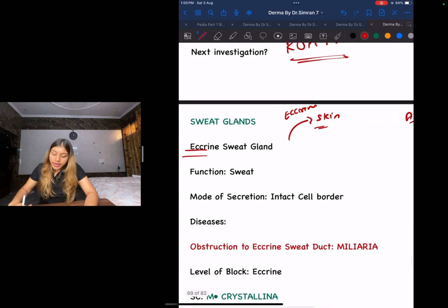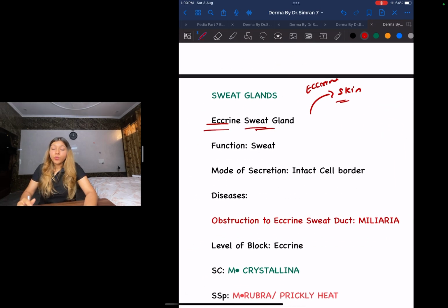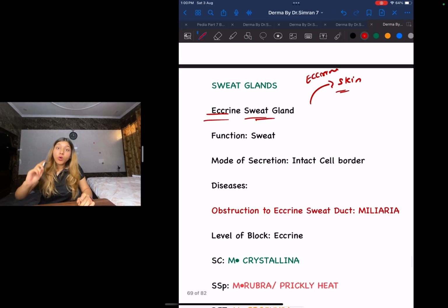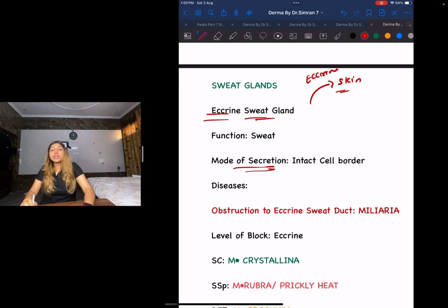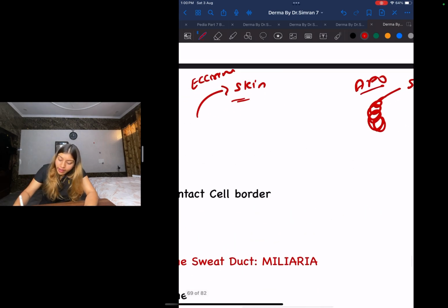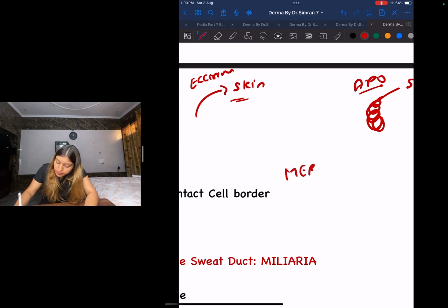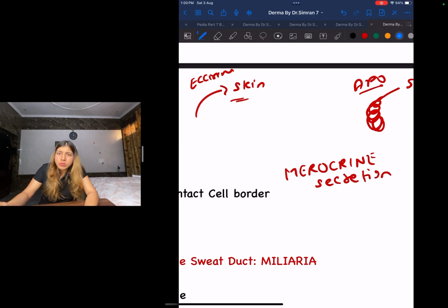Now guys, under eccrine sweat glands, what is the function of a sweat gland? Obviously, to release sweat, right? What is the mode of secretion? This is important, guys. Under mode of secretion, what you need to know is it is going to have merocrine secretion. Now you might be thinking, what is merocrine?